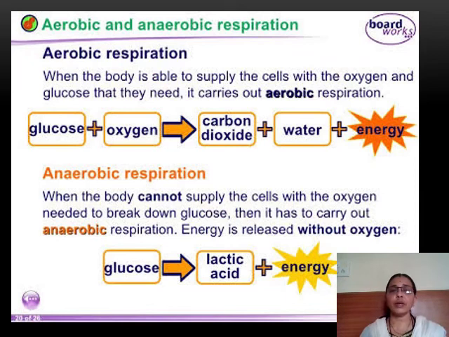So anaerobic respiration and aerobic respiration, you have to distinguish between them. What is aerobic respiration? You have already studied. This takes place in the cells because of oxygen. They require a lot of oxygen for this type of respiration, and what is released directly is carbon dioxide, water and energy, which we use during our day.